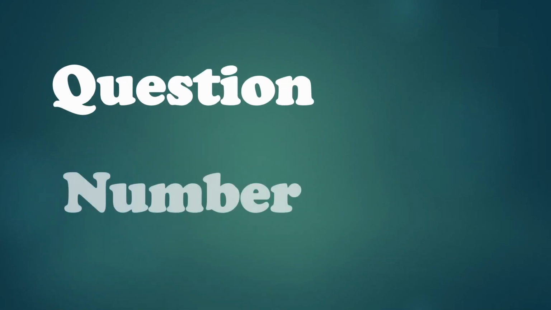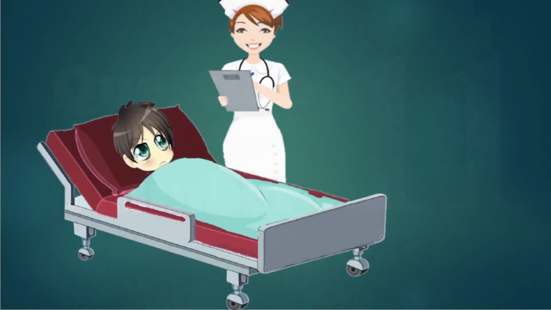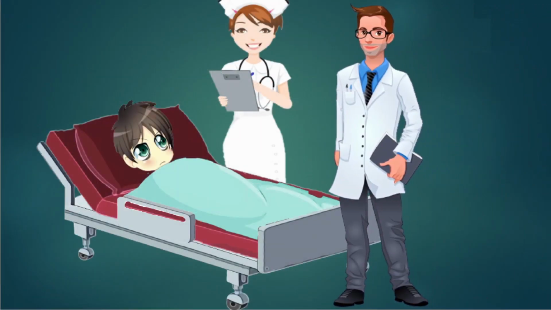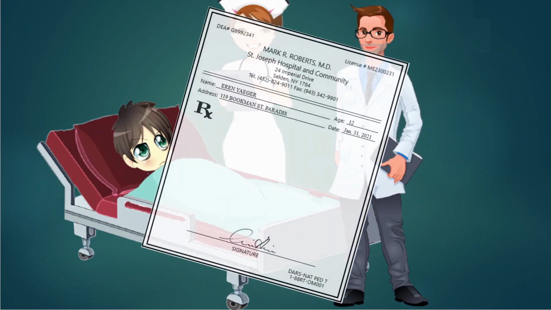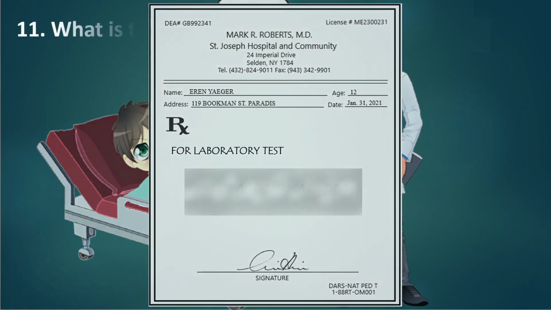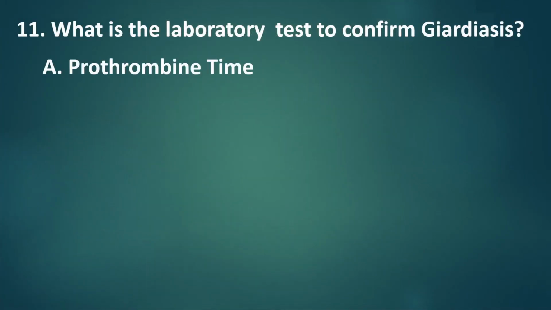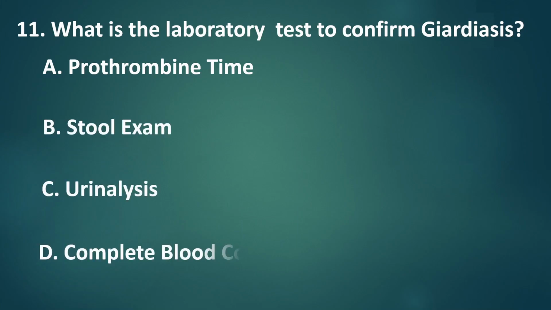Question number 11. The doctor came to check Aaron's condition. To confirm Giardiasis, he issued a laboratory test to be performed. What is the laboratory test to confirm Giardiasis? A. Prothrombin time. B. Stool exam. C. Urinalysis. Or D. Complete blood count.